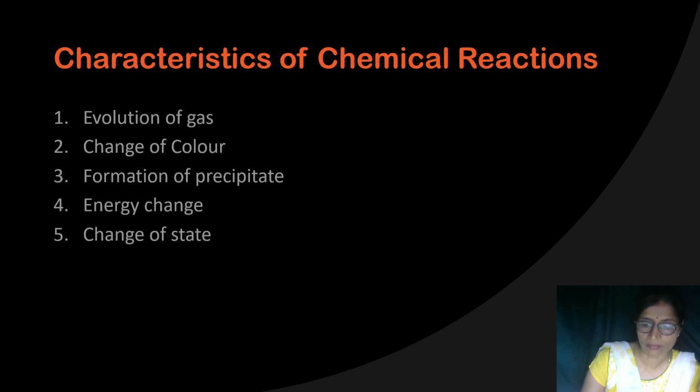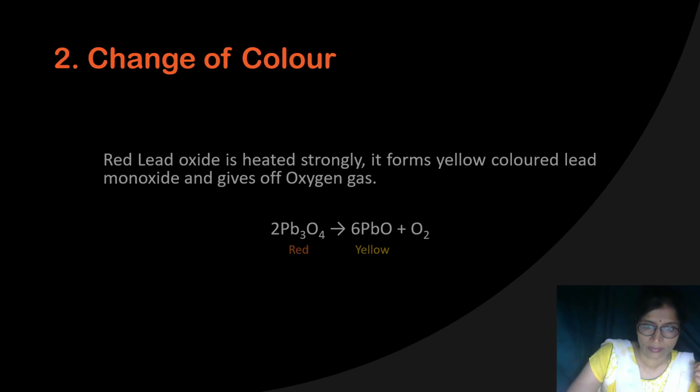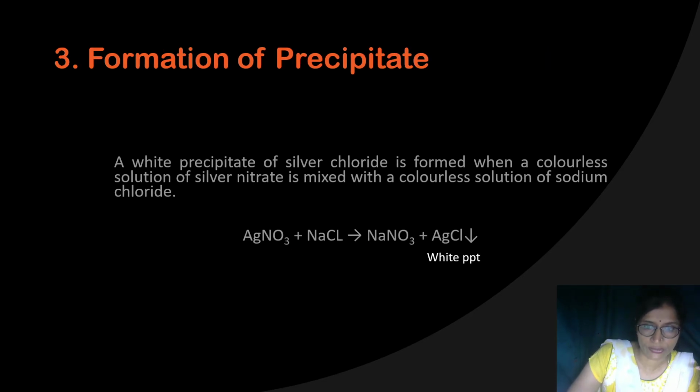For example, red lead, when heated, gives yellow lead monoxide. Third, sometimes a precipitate is formed, like when silver nitrate solution is mixed with common salt solution, it gives a white precipitate of silver chloride.